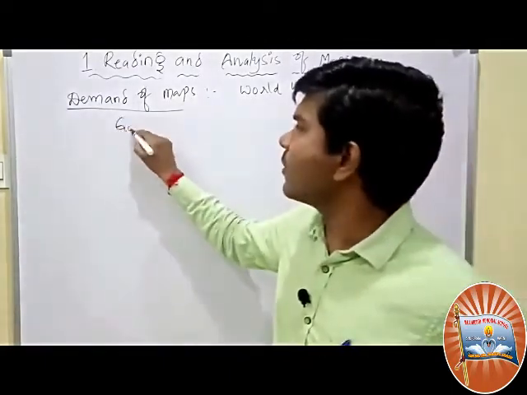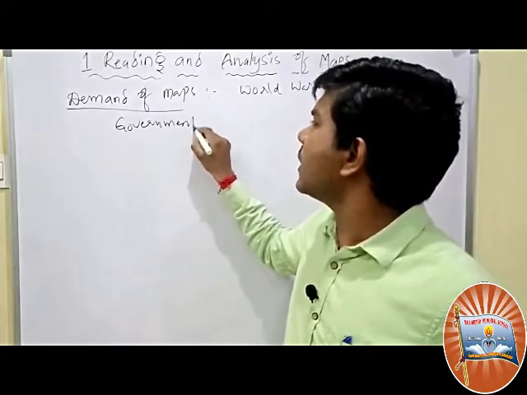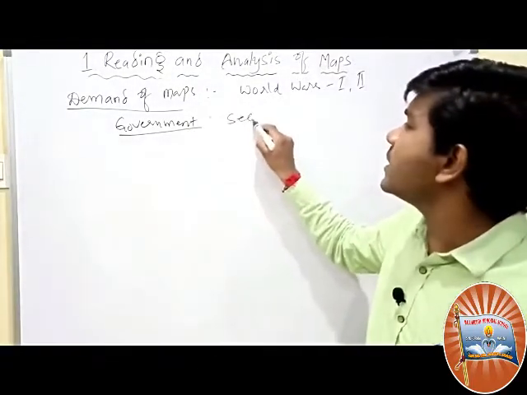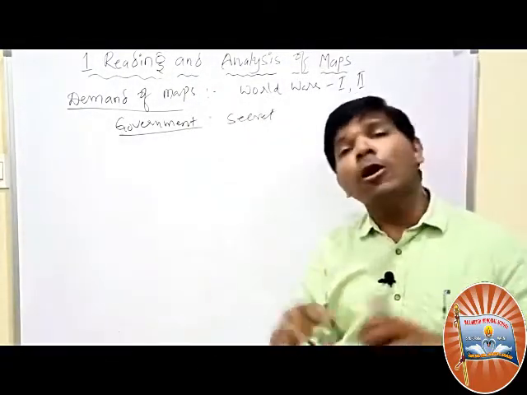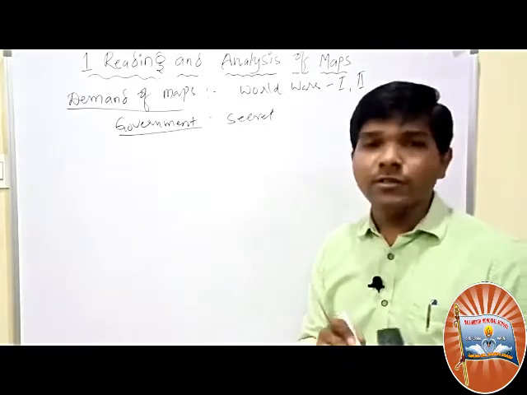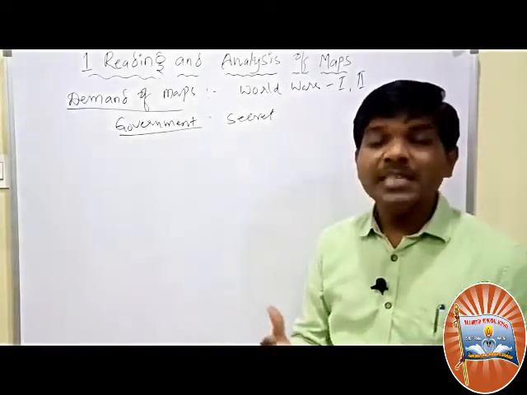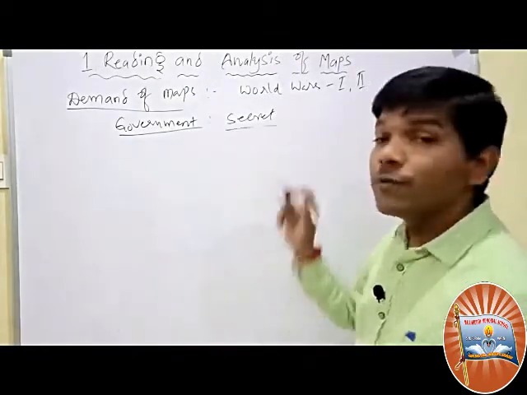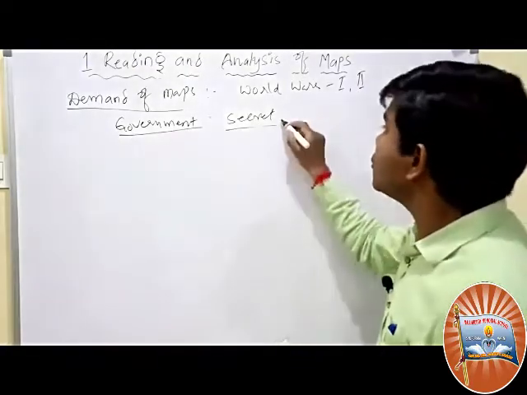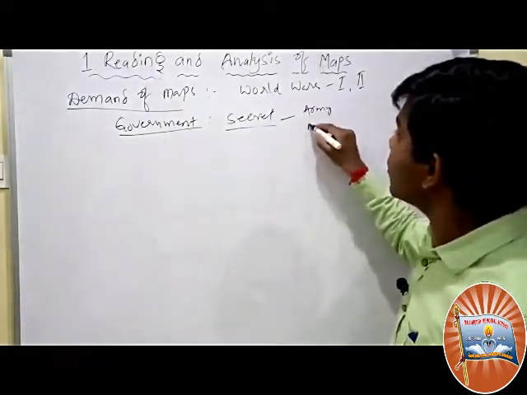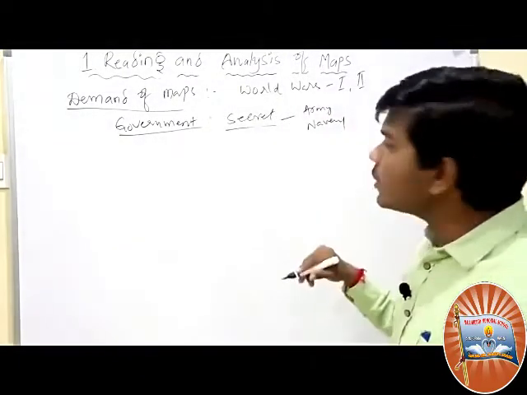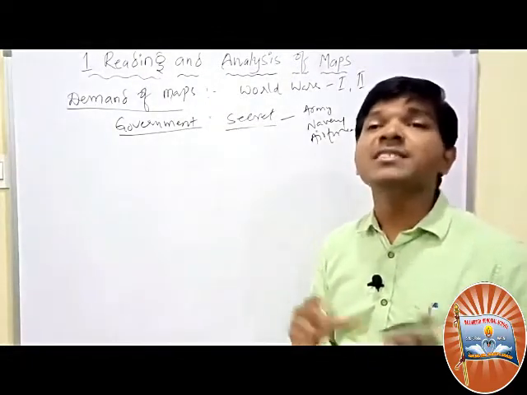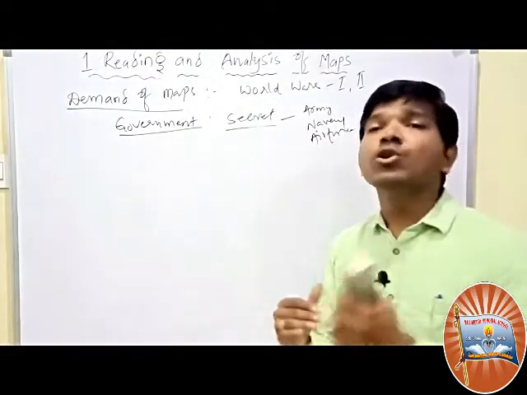Next, the government. The government also plays a very crucial role in mapping, because the government makes these maps for all purposes. Governments make maps for general use, civilian purposes, education purposes. But the government also makes maps for secret use, only for the army, only for the navy, only for the air force. Certain maps are very secret, so that the enemies cannot reach them.